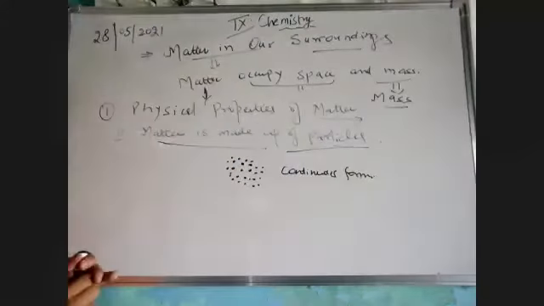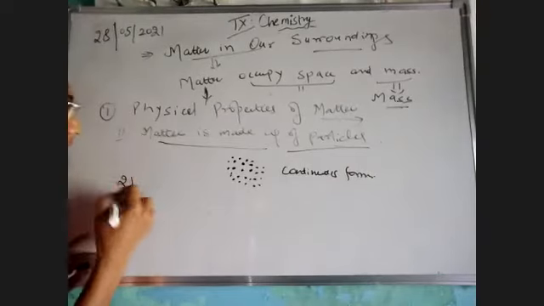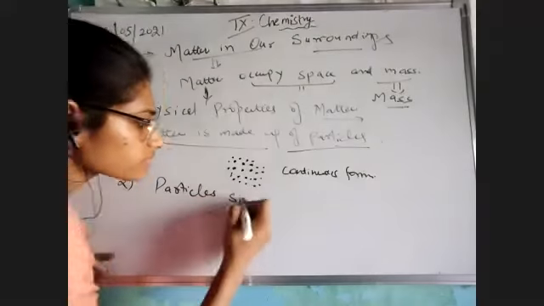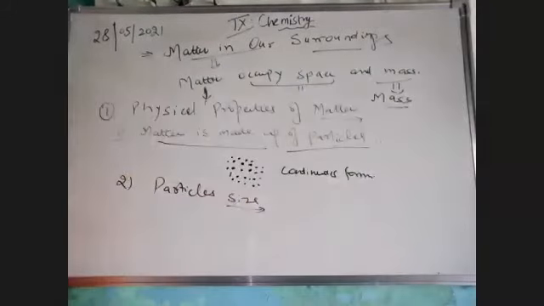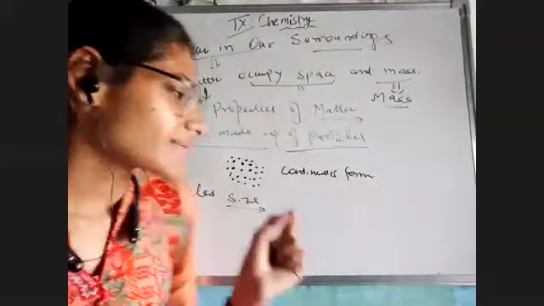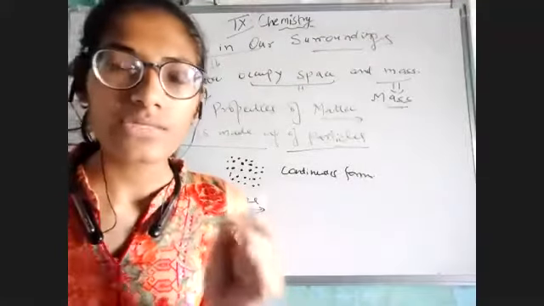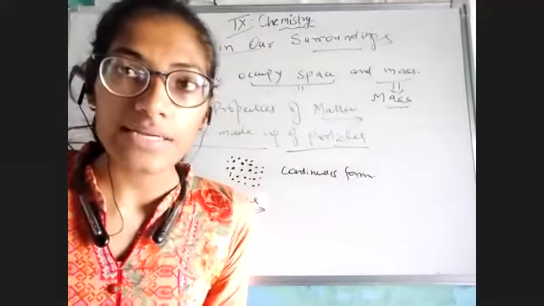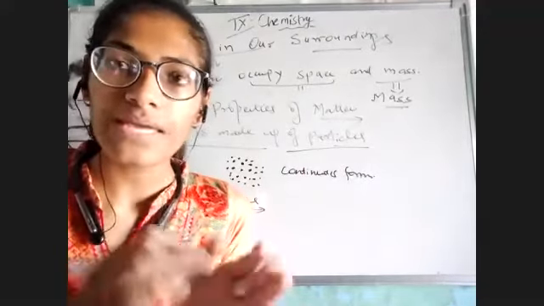The second question is the particle size. As I have taken the example of sand, the example of soil, you know very well that soil is something which is made up of so many particles. And these particles are so small that we cannot differentiate them.